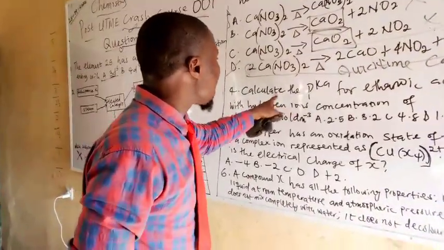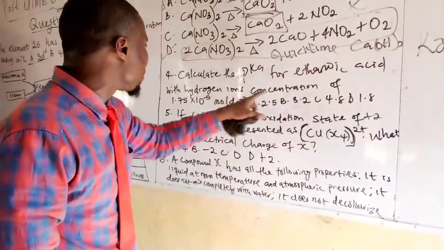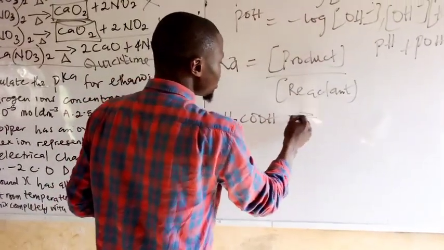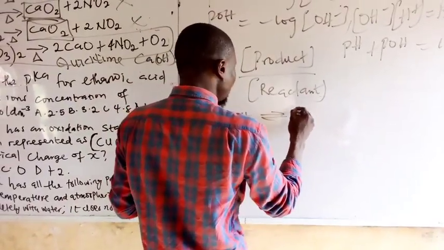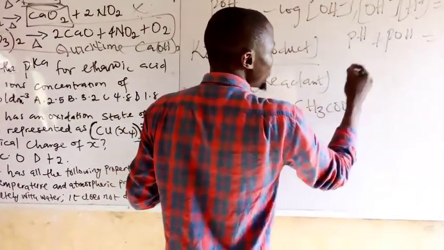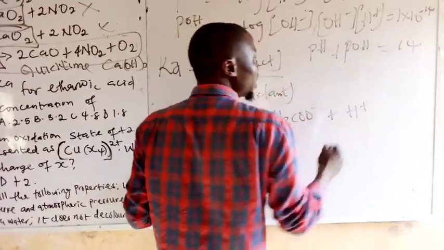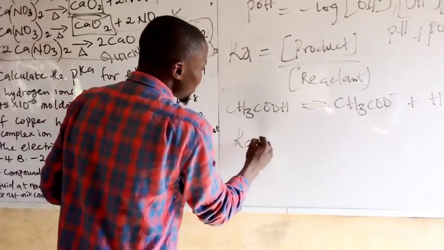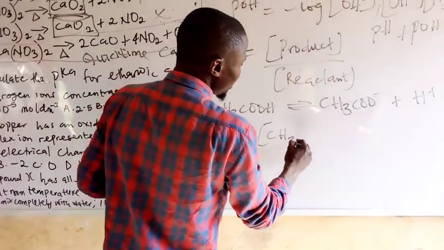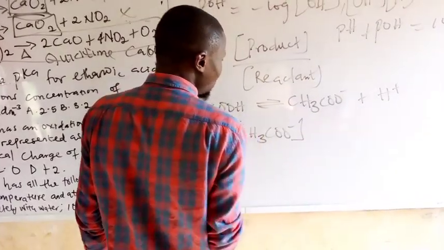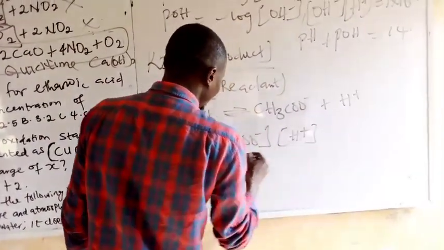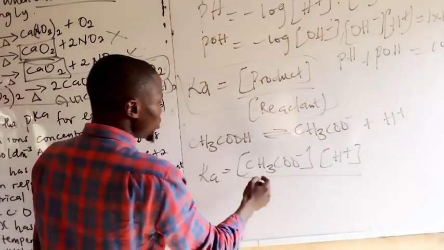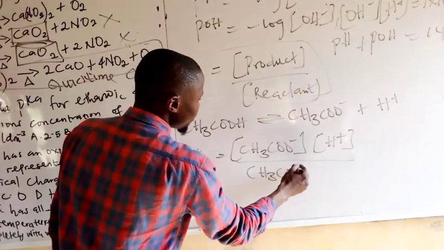Look at this question. Calculate the pKa for ethanoic acid with hydrogen ion concentration given. Ethanoic acid, CH3COOH, is dissociating to CH3COO minus and hydrogen ion. Alright? So the Ka is the concentration of the ethanoate and the concentration of the hydrogen ion, all over the concentration of the reactant, with respect to this equation.